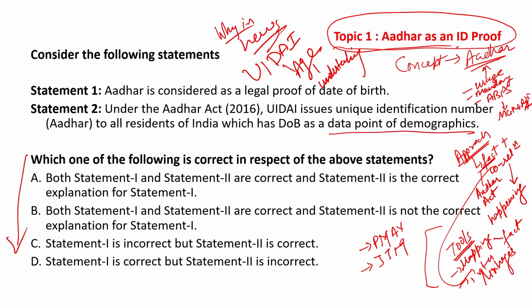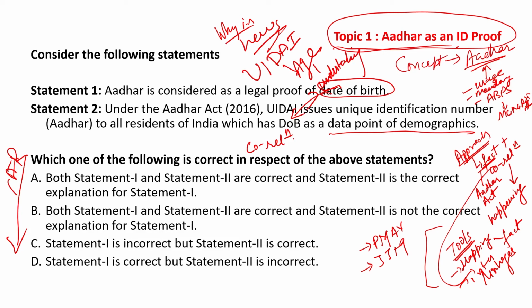And the options you see, they are in assertion and reasoning format. So if you see that date of birth is the linkage, right? So first we need to identify whether the statements are themselves correct or incorrect, and then we will have to see the correlation, if it exists or not.